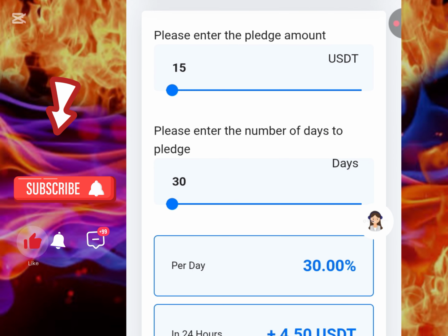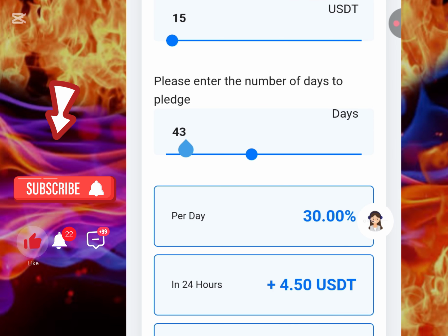If you want to stake, you just scroll down here. You see 15 USDT, and I'm staking it for the period of 30 days. So let me just take it. I'm still going to show you guys how you can recharge and how you can know your earning interest. Let me tap on staking here. I'm staking it for the period of 30 days, so you see I will be earning 4.50 every day on a daily basis.